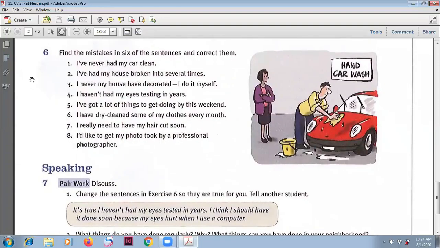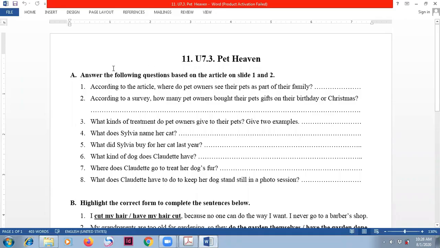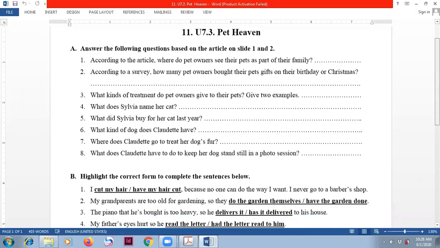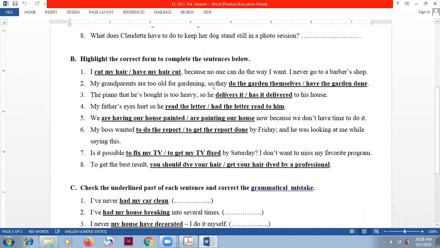Yes. Here is your exercise. Actually, I have written this in our assignment as well. So you can open your assignment and do the exercise on this. I would like you to answer some questions based on the reading here, number 1 to 8. And then after that, I would like you to highlight the correct form to complete the sentences below.